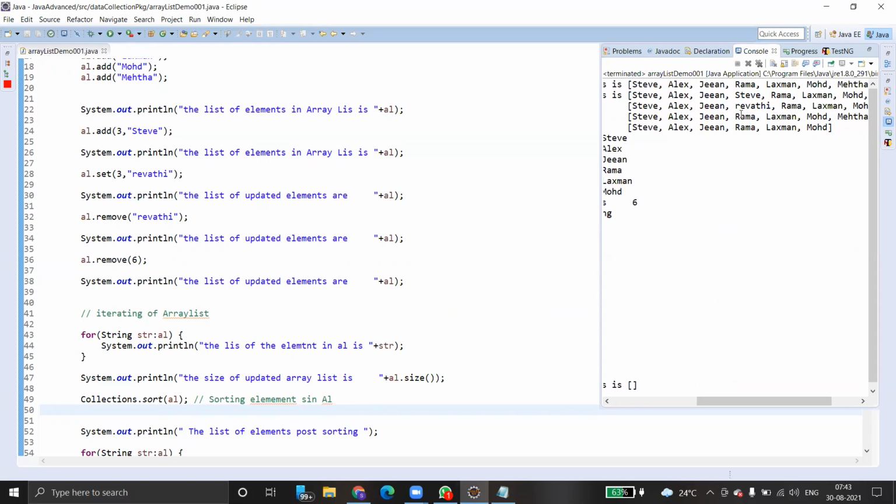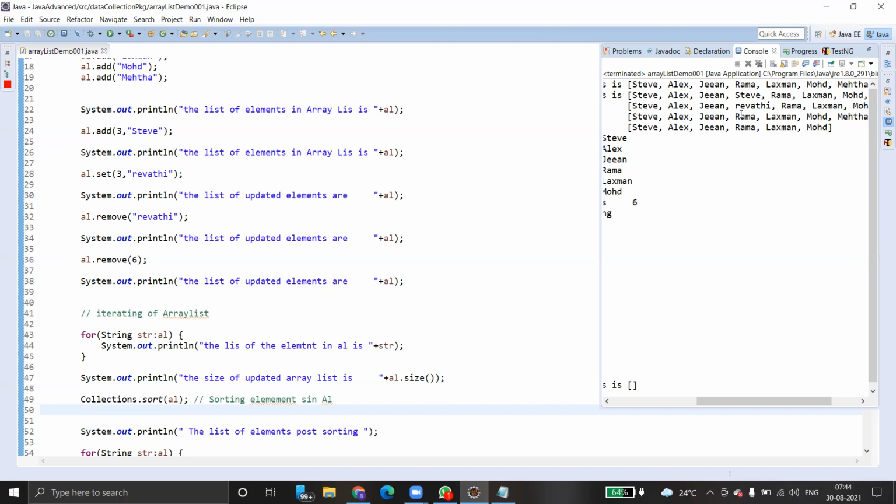Array list basically implements a list interface. I'm stressing more on array list because we use it for testing purpose. In the testing process, we use array list only. It is completely based on array data structure. What is array data structure? Array data structure can store only homogeneous data in continuous memory locations. That means it can store only one type of data. Heterogeneous data can't be stored.